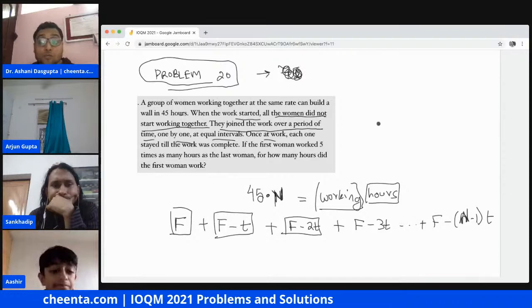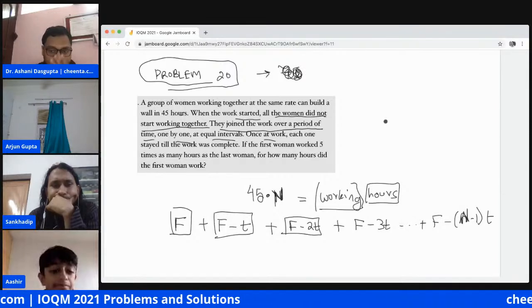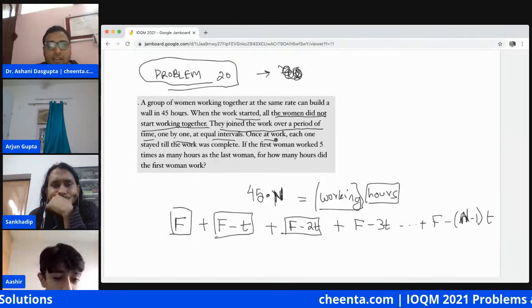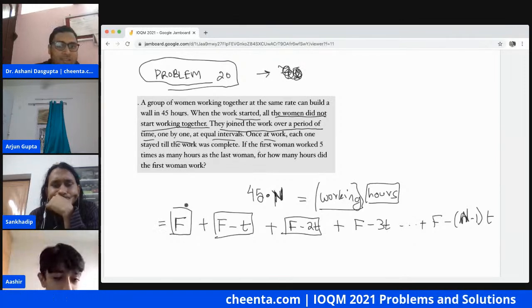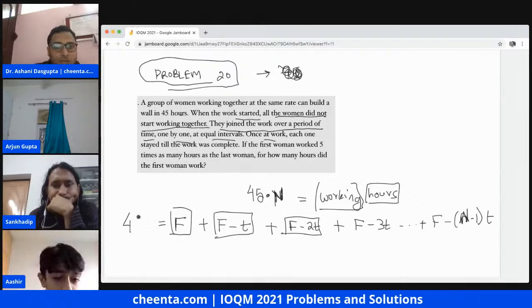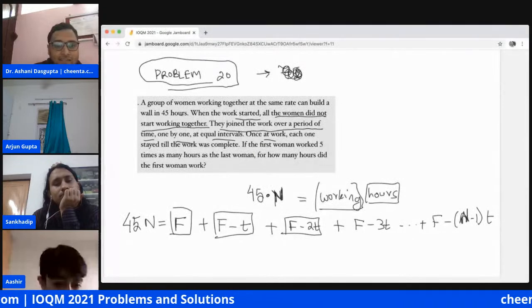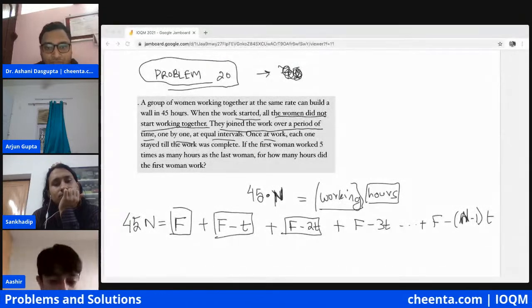That is, the last woman worked for F minus (n minus 1)T. So the first thing that we know, this is the total number of work hours, and this should be equal to 45n, right? That's 45n.